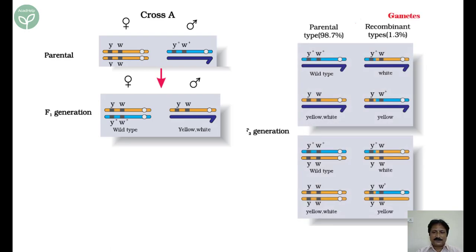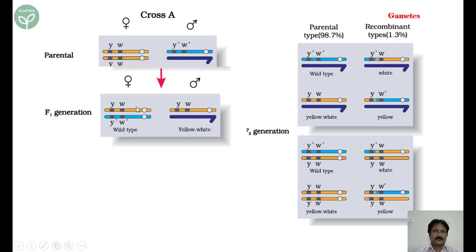Now let's see what happens. F2 generation. Now let's study the F2 generation. If these two are crossed again, then this chromosome separates. This is independent assortment, this is segregation. This separates, and similarly this also separates.